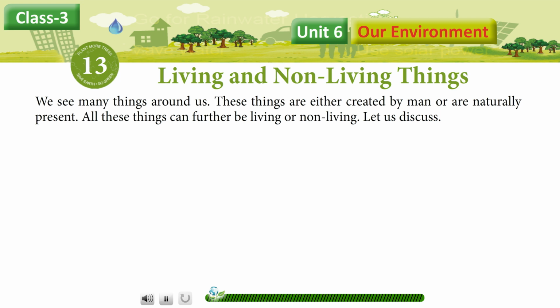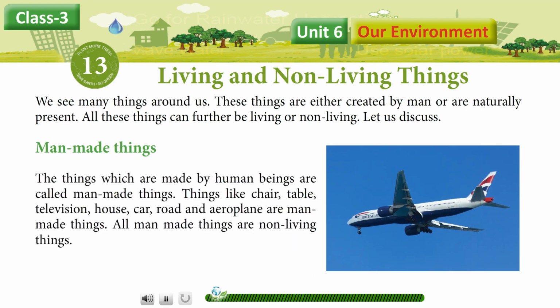Let us discuss man-made things. The things which are made by human beings are called man-made things. Things like chair, table, television, house, car, road, and aeroplane are man-made things. All man-made things are non-living things.